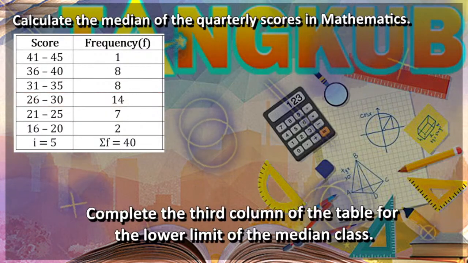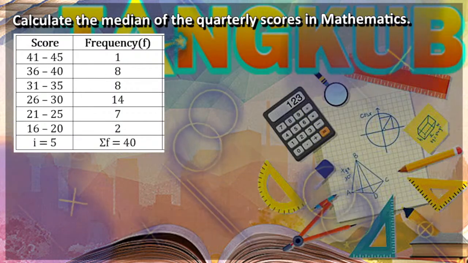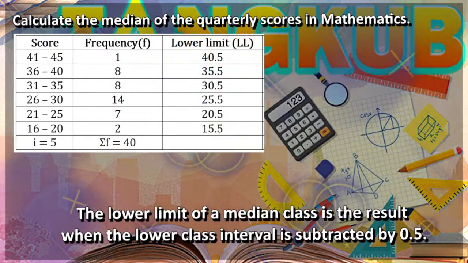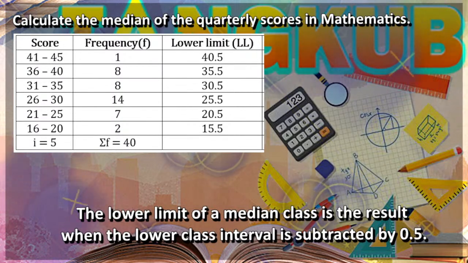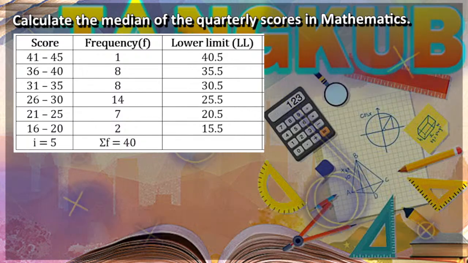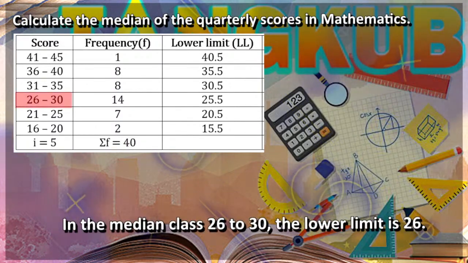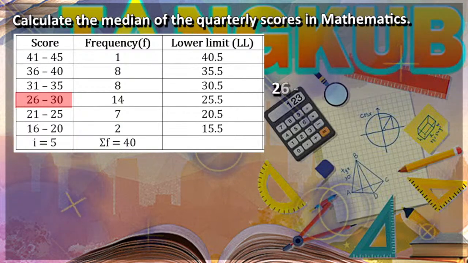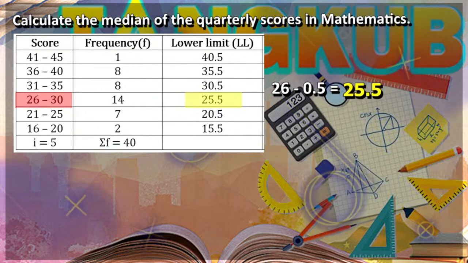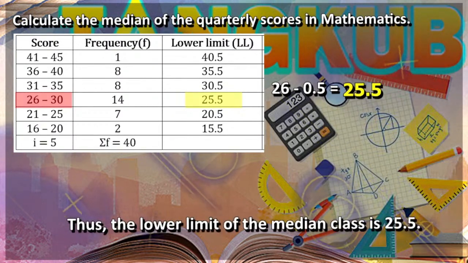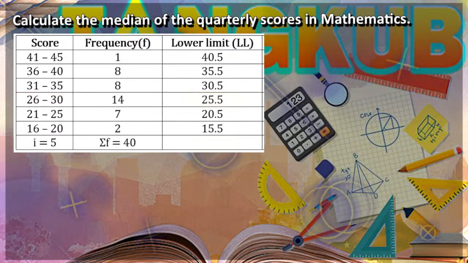Next step, complete the third column of the table for the lower limit of the median class. Note, the lower limit of a median class is the result when the lower class interval is subtracted by 0.5. Now, in the median class 26 to 30, the lower limit is 26. So, 26 minus 0.5 is equal to 25.5. Thus, the lower limit of the median class is 25.5.